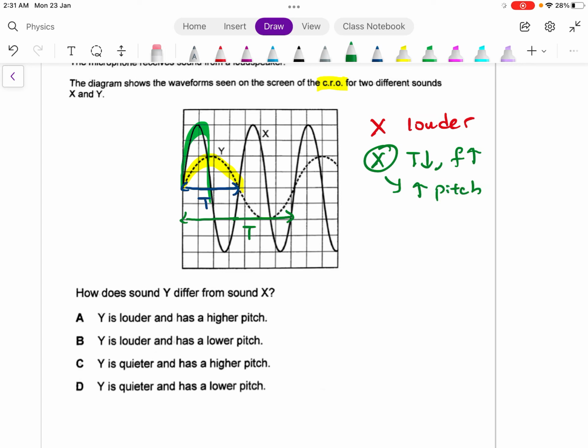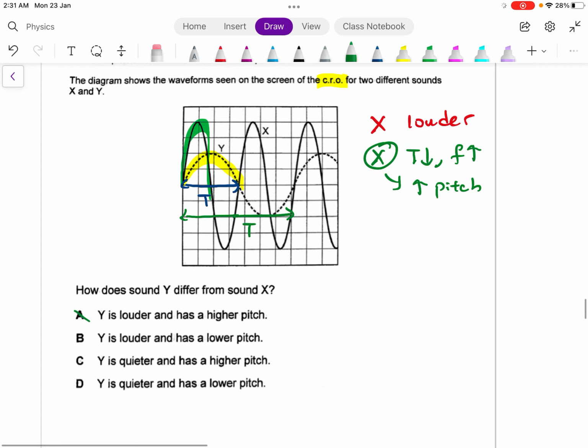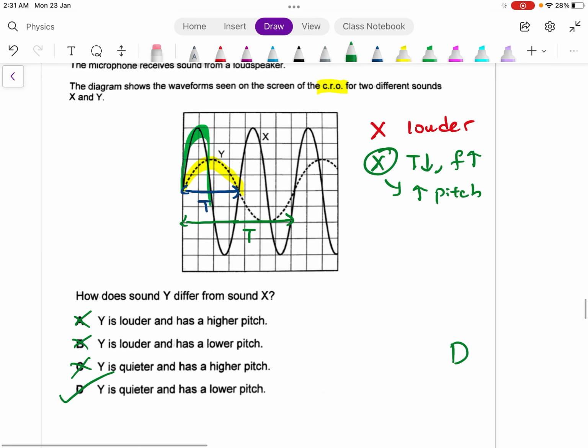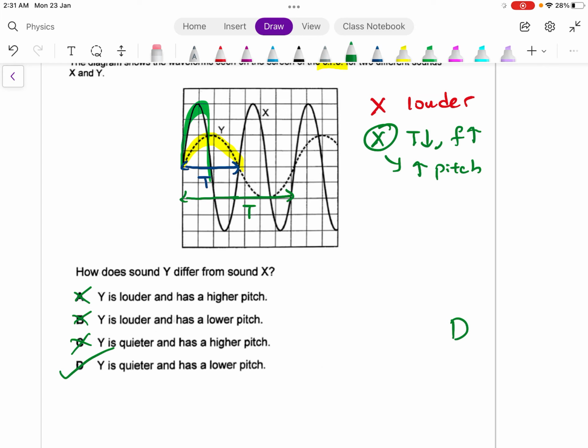Let's take a look at the options. A says Y is louder, which is wrong. B says Y is quieter and has a higher pitch, which is also wrong. So the answer actually is D: Y is quieter and has a lower pitch. So that is for checkpoint 12. That's all for loudness and pitch. For this concept, it's actually quite simple.